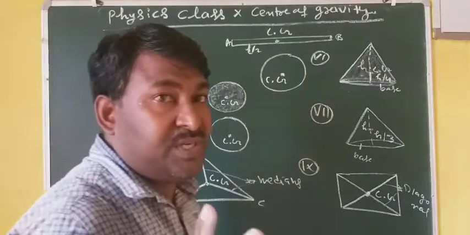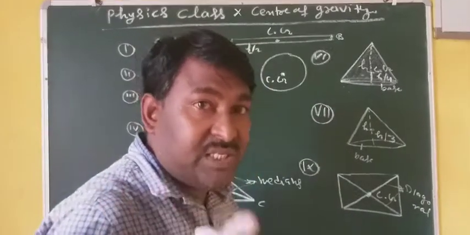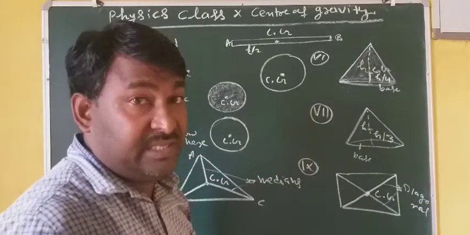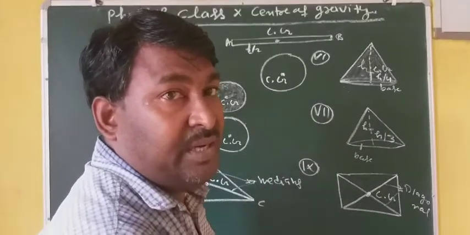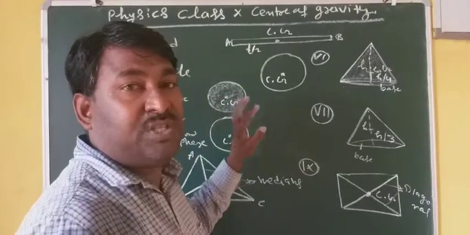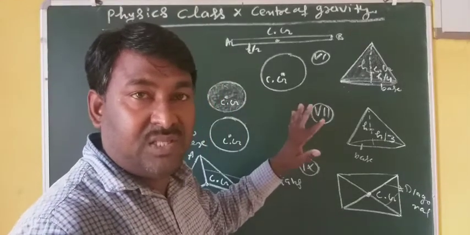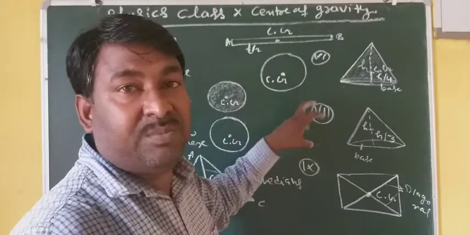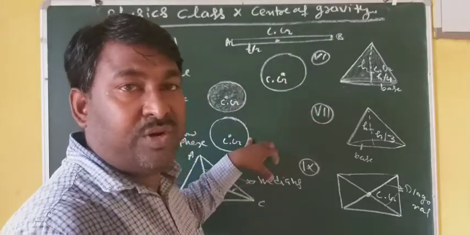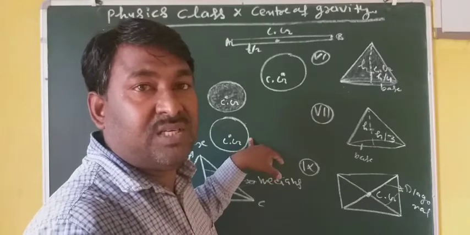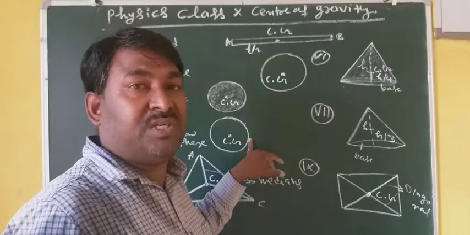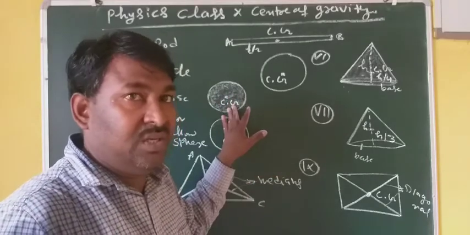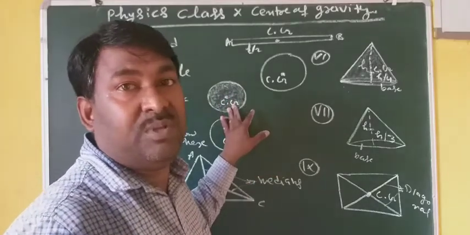Will the position of center of gravity always lie within the material of the body or not? As I have told you earlier, it is not necessary that the position of center of gravity will always lie within the material. It may be anywhere, it will depend upon the shape of the body. So your answer should be no, it is not necessary that the position of center of gravity will always lie within the material. And the first one is that it depends on the shape of the body.